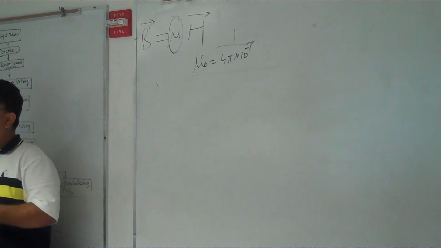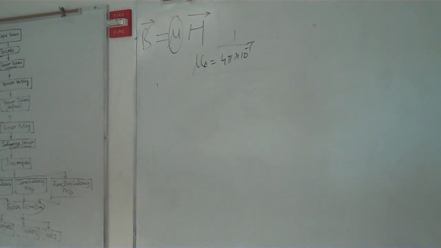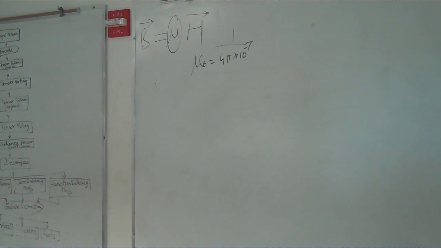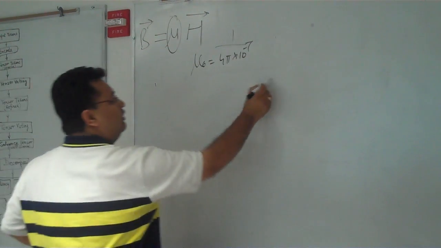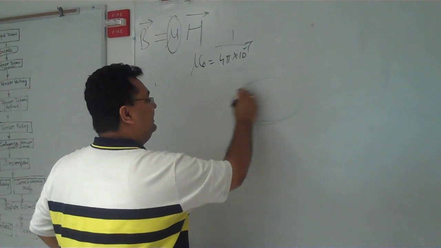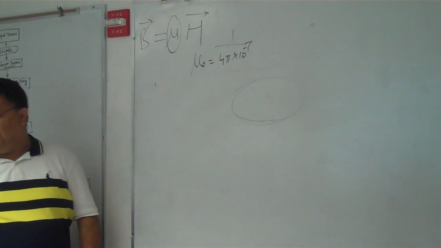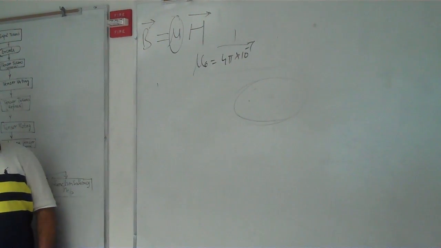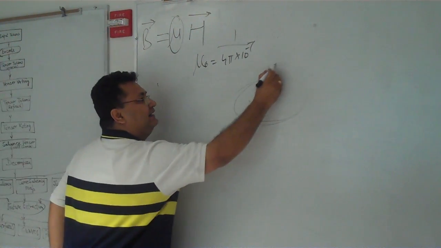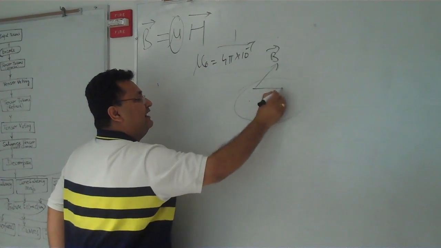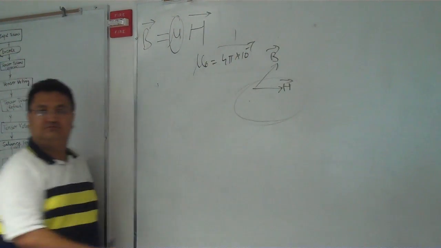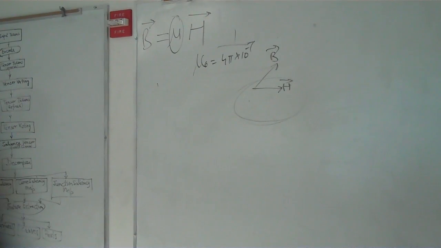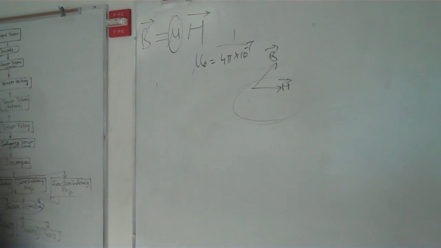But when there are some materials, if the material is not isotropic, then there will be a problem: B is in a different direction and H is in a different direction. There are two types of materials. Isotropic means the same in all directions, like free space.